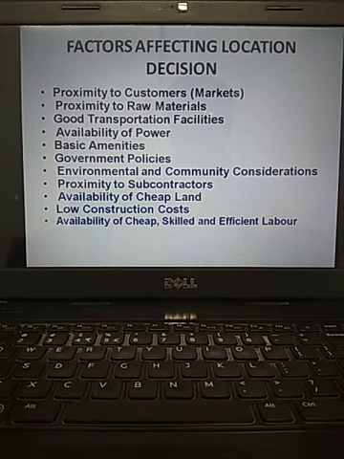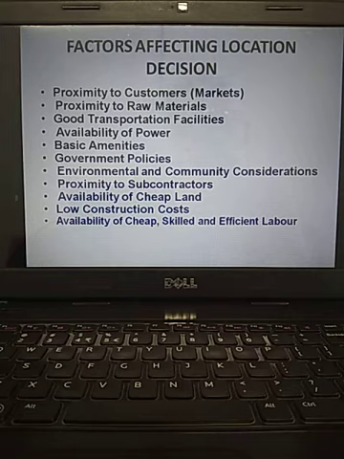What are the factors which affect the location decision? Proximity to customers, very, very important. Whatever the business unit produces, those items should reach the customers with less effort. Markets. What do I mean by that?